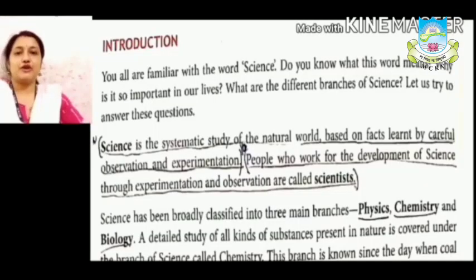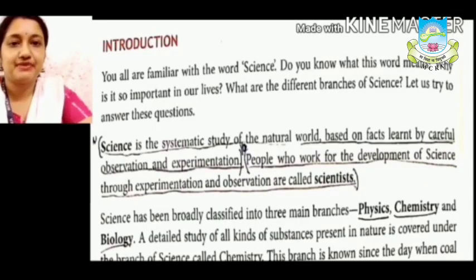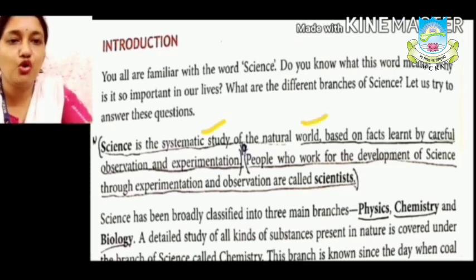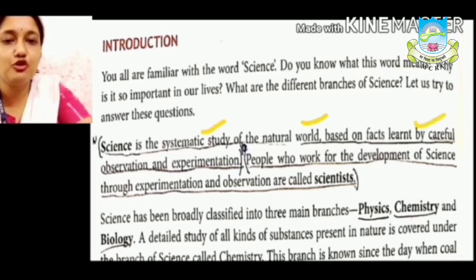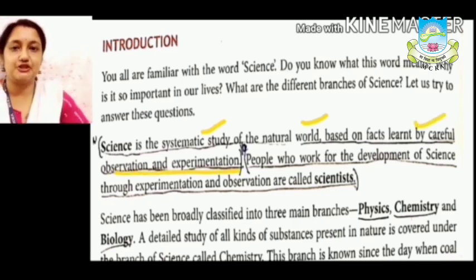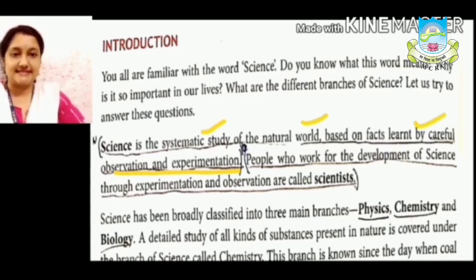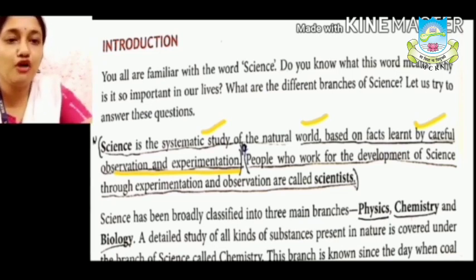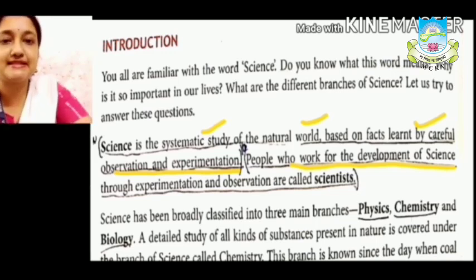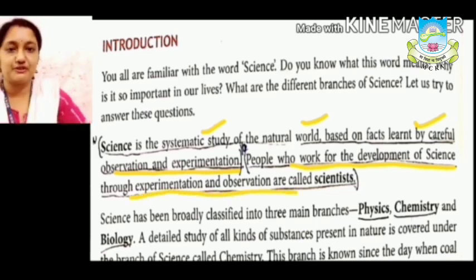Today I am going to start a chapter, Introduction to Chemistry. Introduction. What is science? Science is the systematic study of the natural world based on facts learnt by careful observation and experimentation. Then who are these scientists? People who work for the development of science through experimentation and observation.